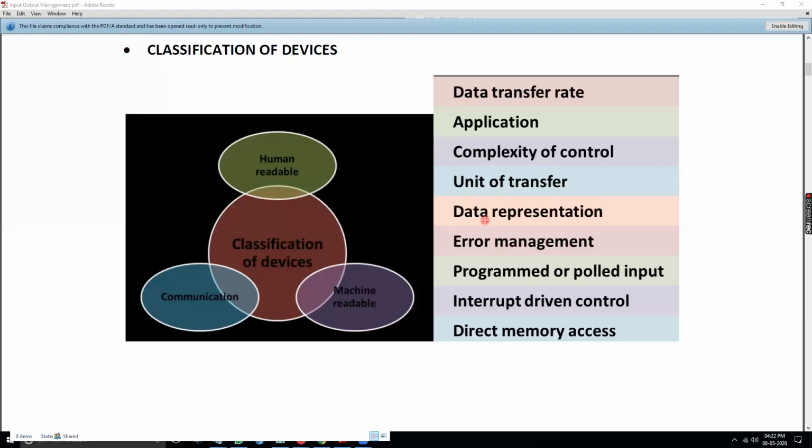Data representations is nothing but we are using zeros and ones. That is what it is, an instruction that we write, whether you write it in a high level language or mnemonics, whatever it may be.